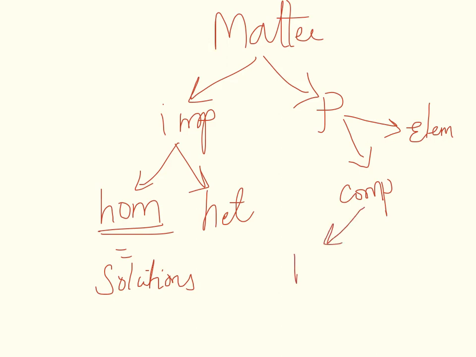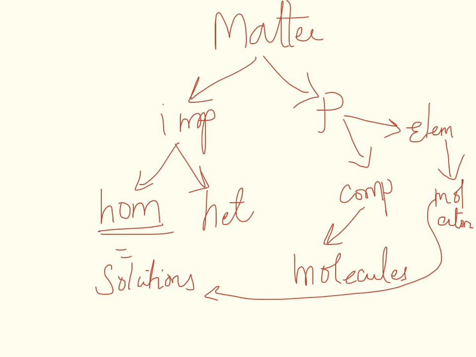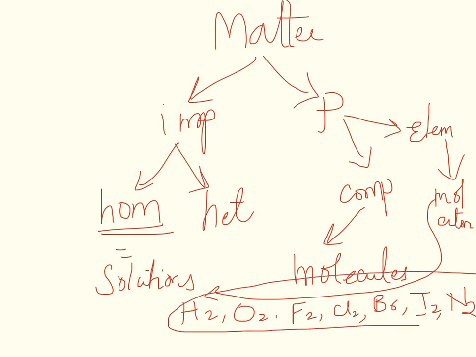Compounds are molecules because it's more than one, so it's always molecules. Elements could be molecules or atoms. And what are all the elements that exist as molecules? Hydrogen, oxygen, fluorine, chlorine, bromine, iodine, and nitrogen. All these 7 elements exist in nature as molecules.